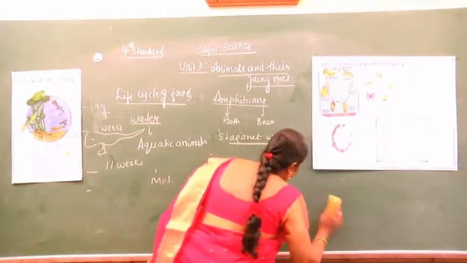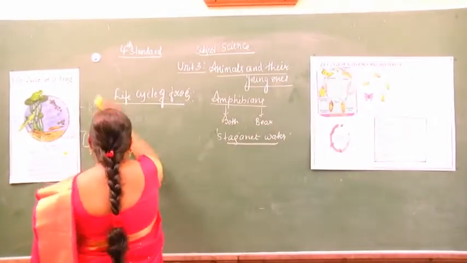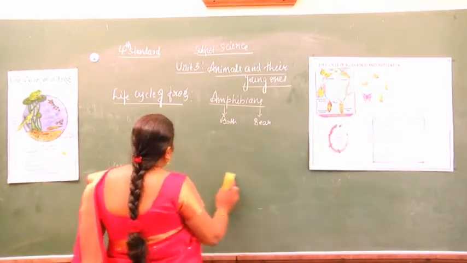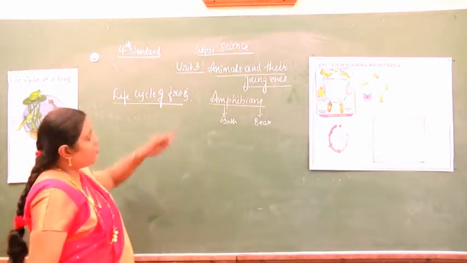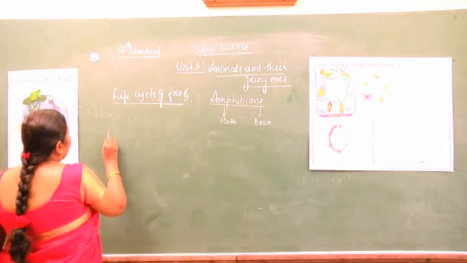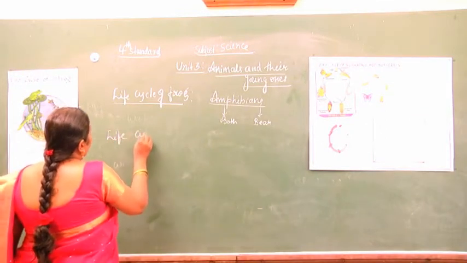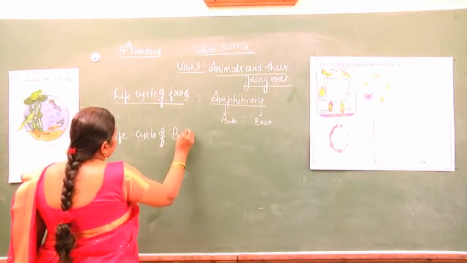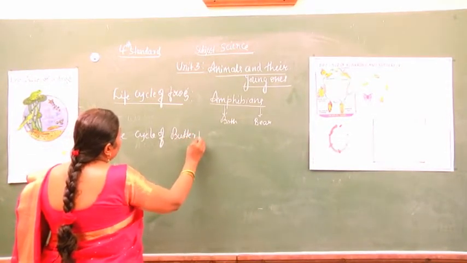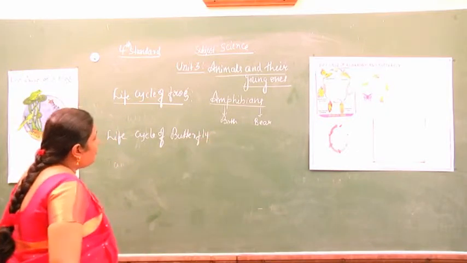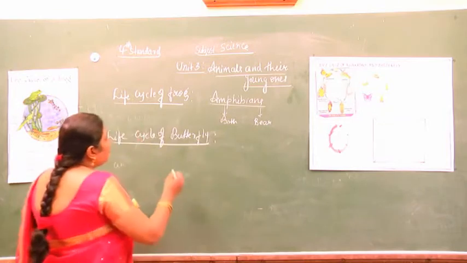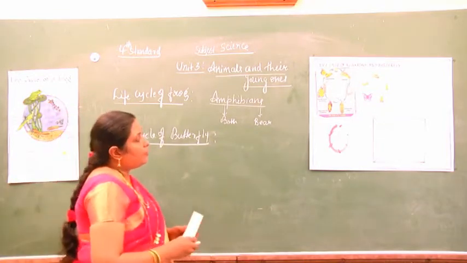After the life cycle of the hen, we learned about the frog. Now we can study the life cycle of the butterfly, and also the mosquito.